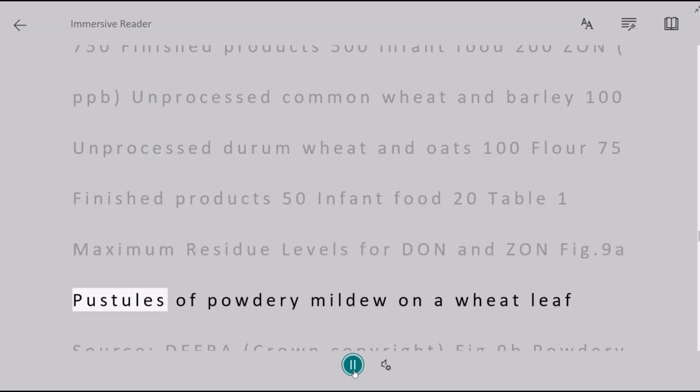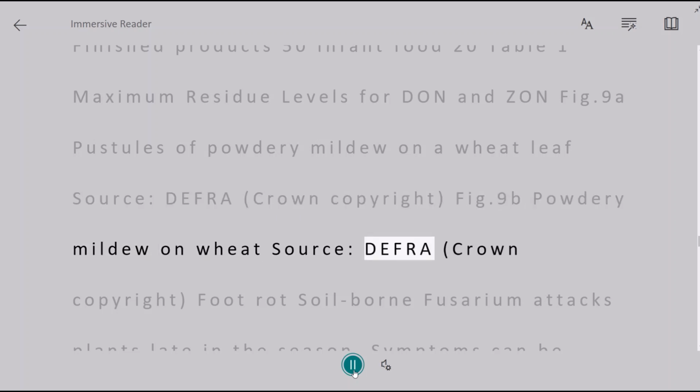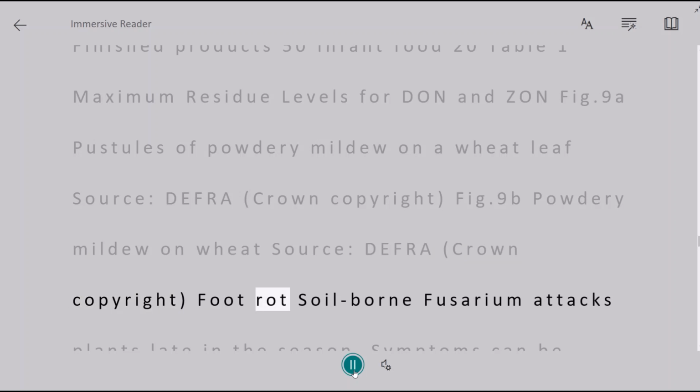Fig. 9a, pustules of powdery mildew on a wheat leaf. Source: DEFRA, Crown copyright. Fig. 9b, powdery mildew on wheat. Source: DEFRA, Crown copyright.